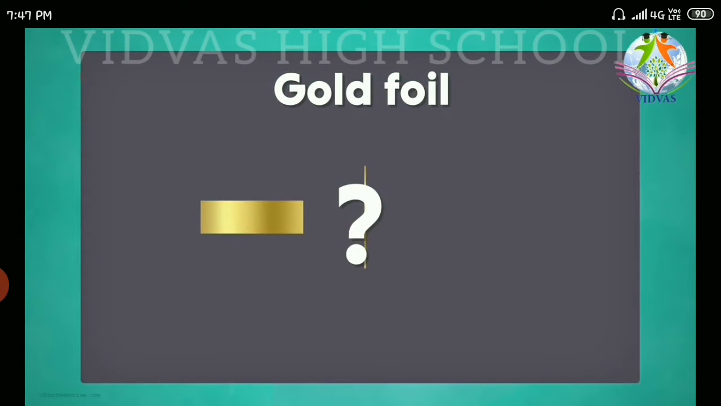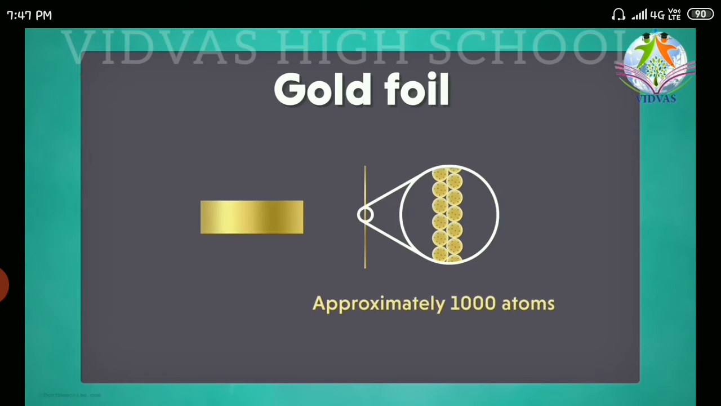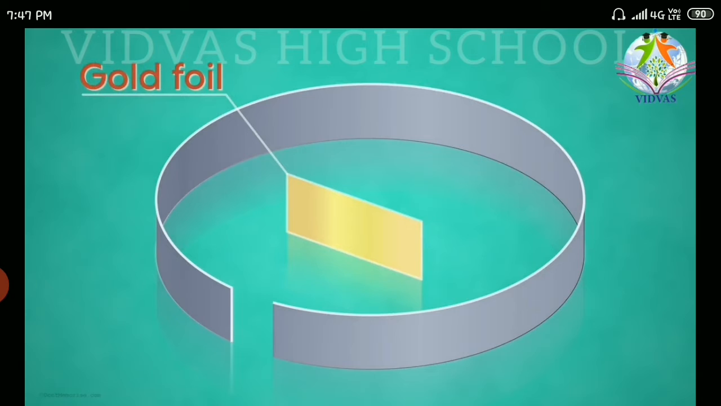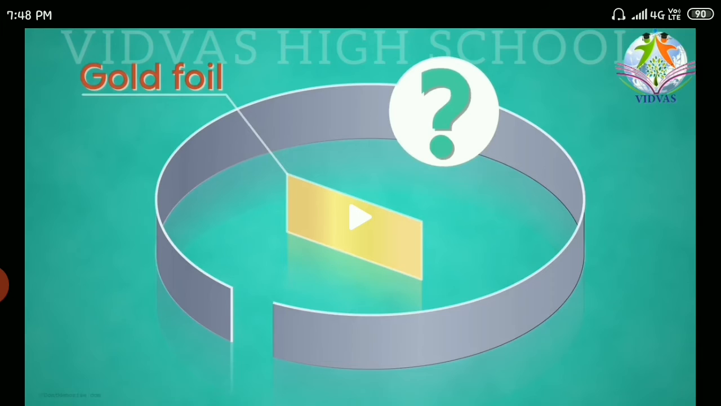So why did he take a gold foil? Because gold foil consists of nearly 1000 atoms, which is a lesser number of atoms present inside that gold foil. If a lesser number of atoms are present, then the passage of light can be easily done.